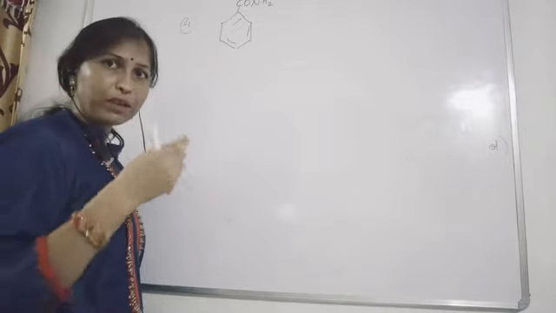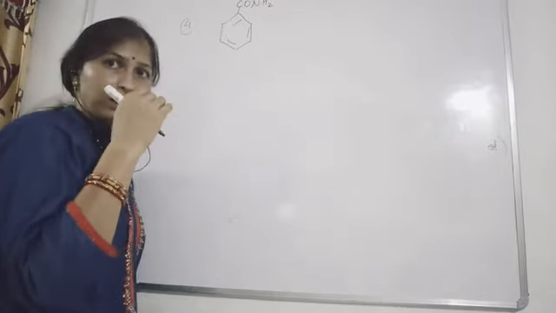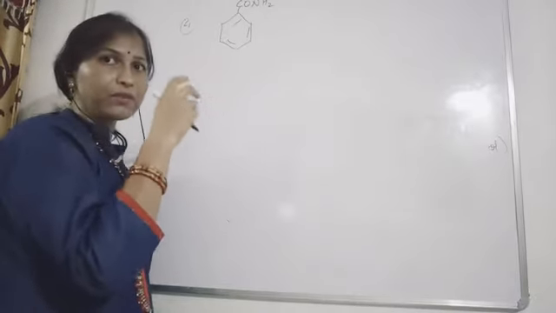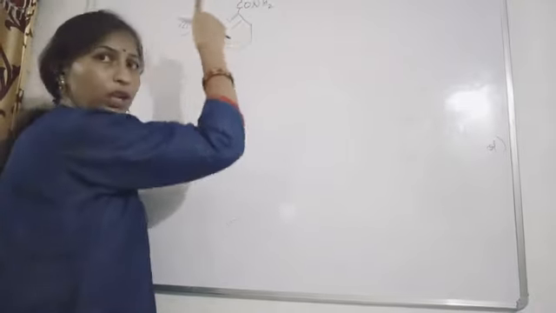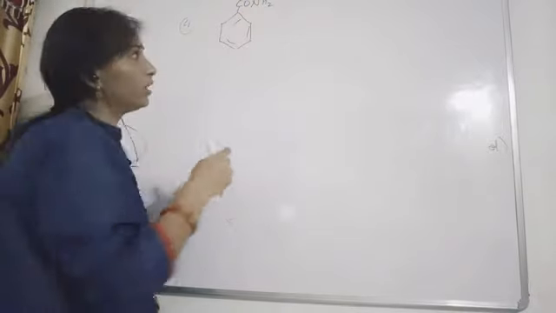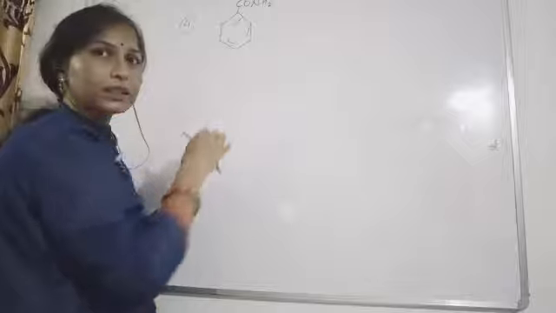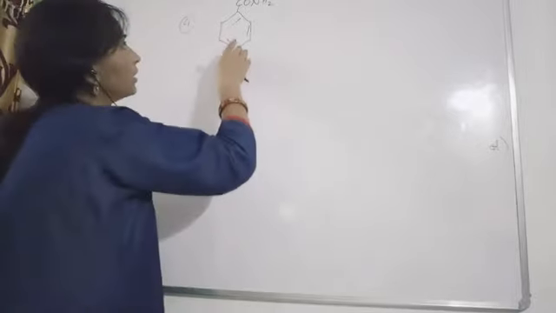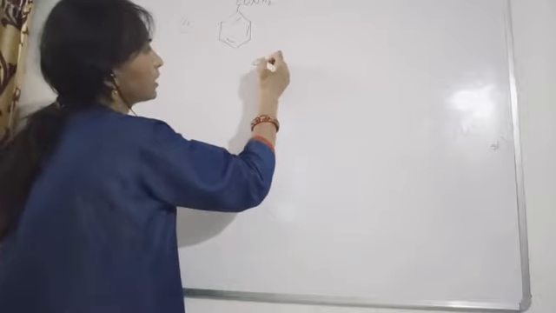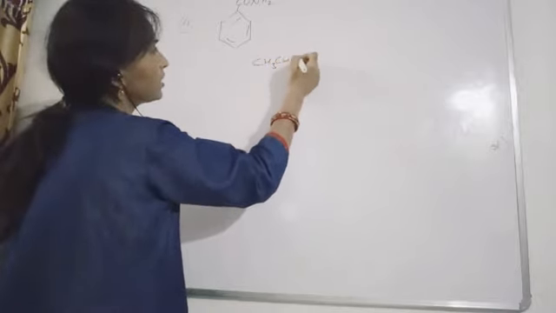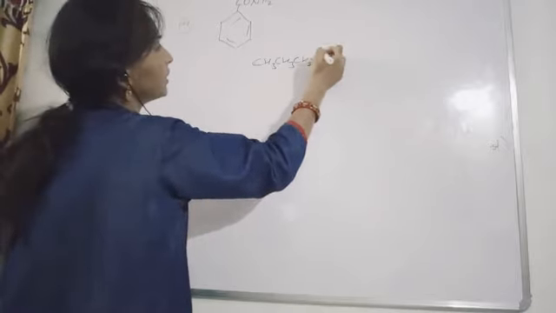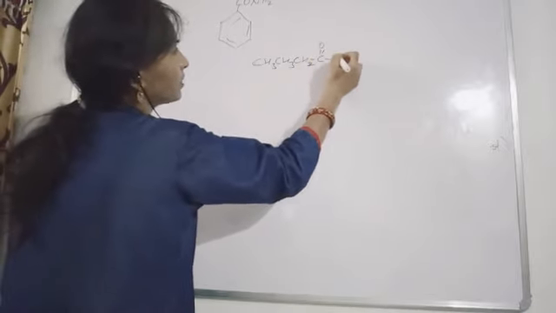I hope you remember that with alkanes, with the cyclic ring, when we were not counting the carbon present in the functional group, we were giving the name carboxamide.